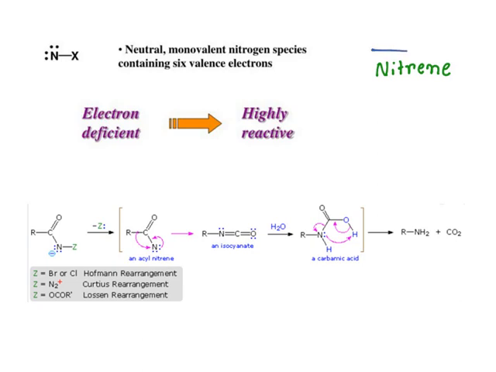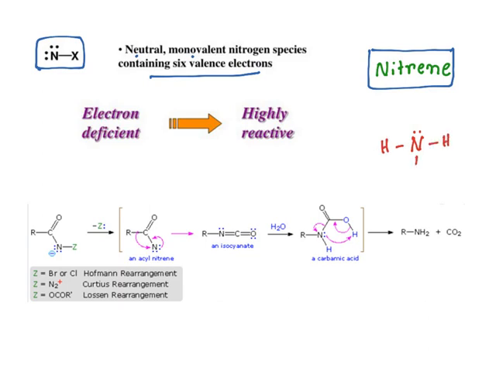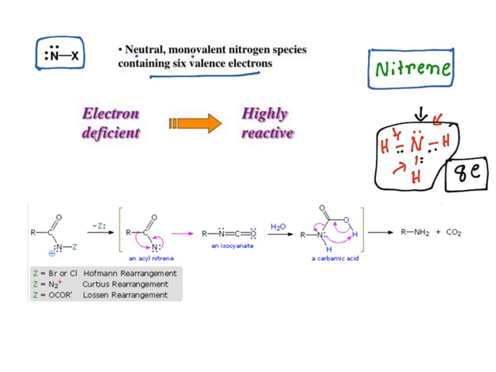Now you have electron deficient nitrogen species, they are known as nitrenes. Look at this. This is how a nitrene looks. It is a neutral monovalent nitrogen species containing 6 valence electrons. Let me give you an example and then explain it. Take the case of ammonia. Ammonia is trivalent, meaning you have 3 bonds, 1, 2, 3. Each bond is made up of 2 electrons, right? 3 bonds, 6 electrons, and a lone pair of electrons. How many electrons does it have? 8 electrons. According to the octet rule, all 8 electrons are there and hence ammonia is stable.